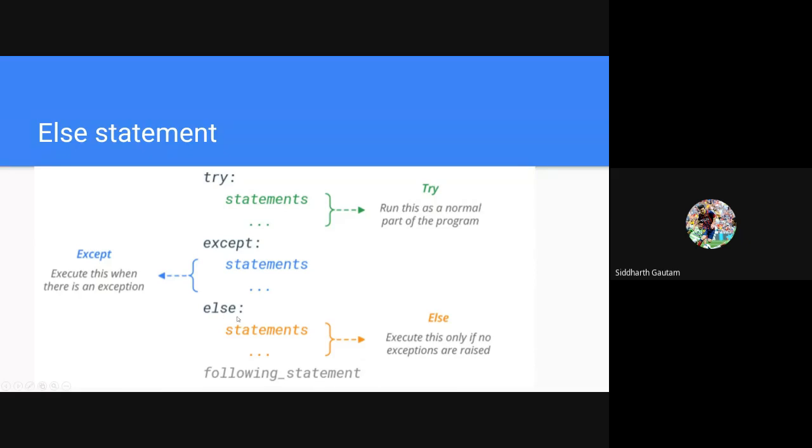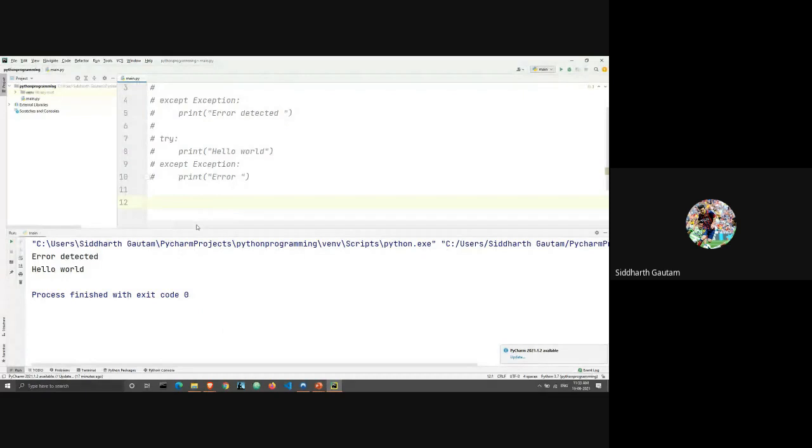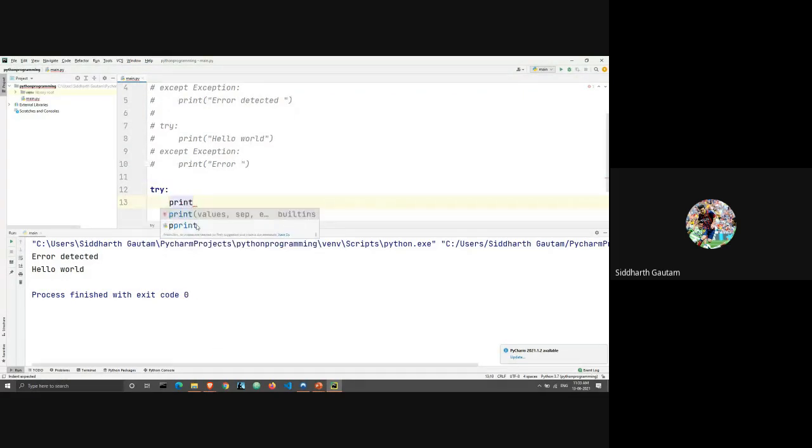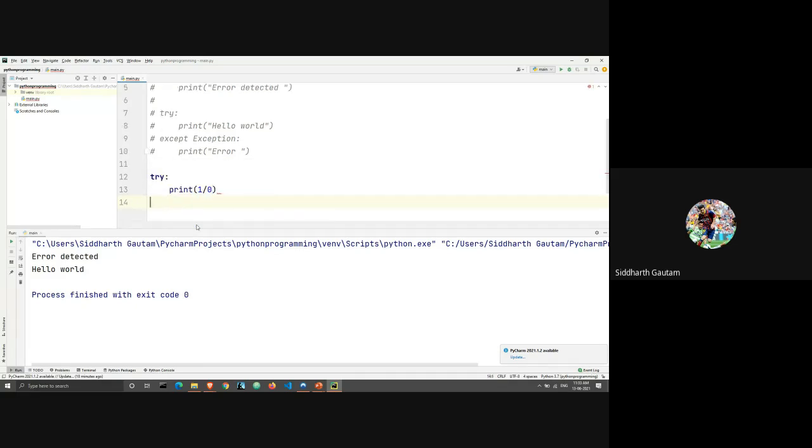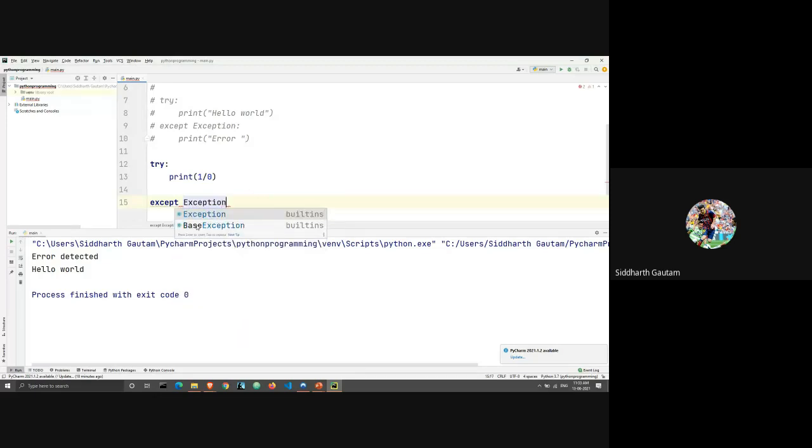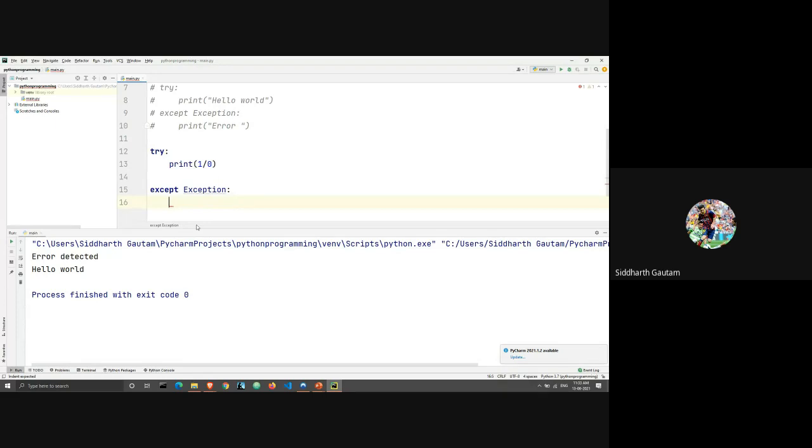Now let's take a look at how this functions. We have try, and we are going to take a very simple example like 1 divided by 0. Then we have except Exception, and here we are going to print, let's say, an error occurred.